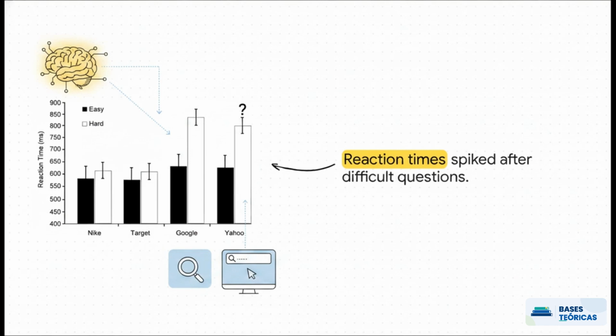Which brings us to part 3, the main findings. Now, what's really interesting here is that reaction times for search engine brands like Google and Yahoo spiked significantly right after participants faced those tough general knowledge questions. This proved that when we hit a gap in our knowledge, we are fundamentally primed to turn to a computer. Literally, just not knowing an answer automatically triggers our brain to think of a search engine.